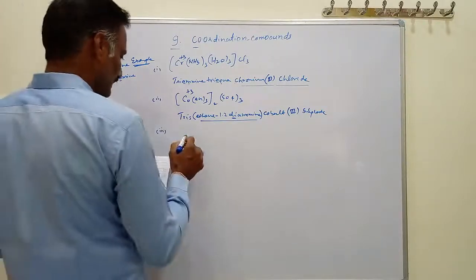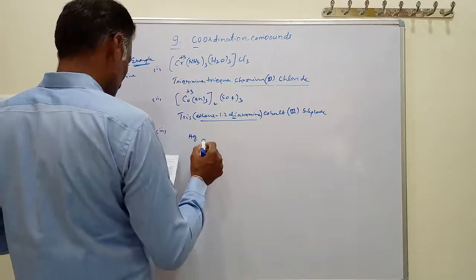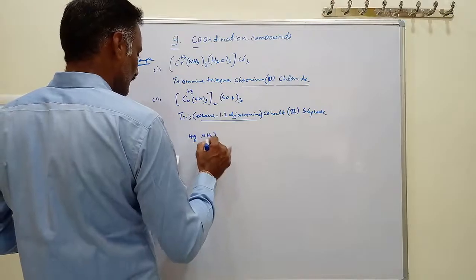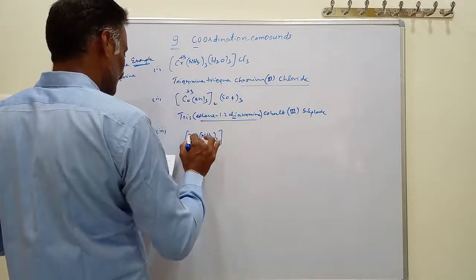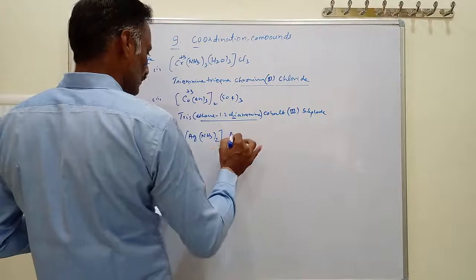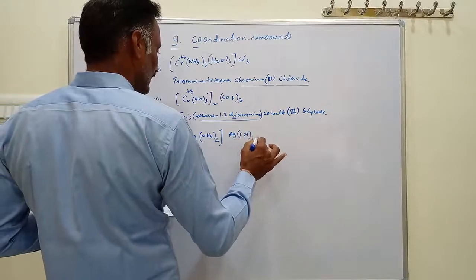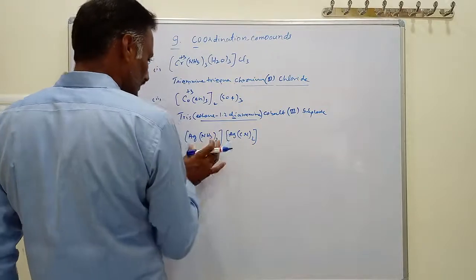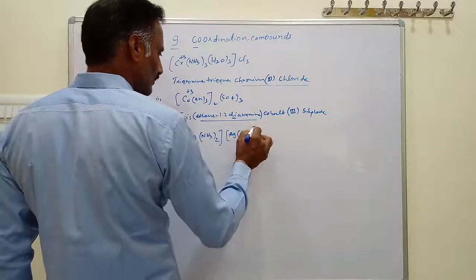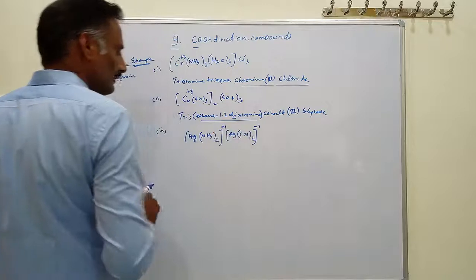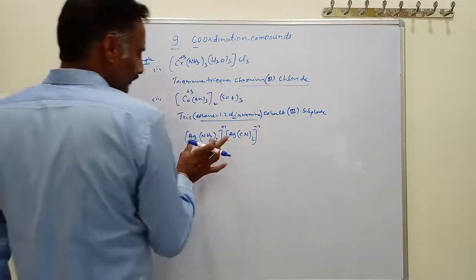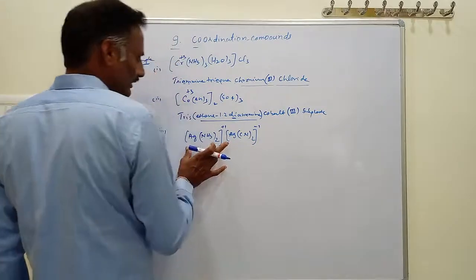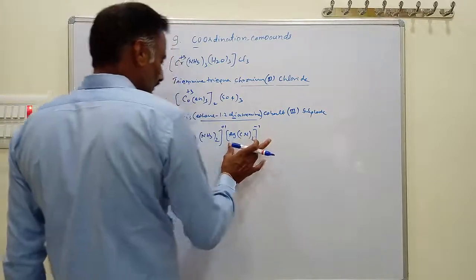Then here is another complex: silver with NH3 taken twice, and one more with silver and CN taken twice. Here the first one is the cation and the next one is the anion, with charges +1 and -1. When naming, you write the cation name first, then the anion.